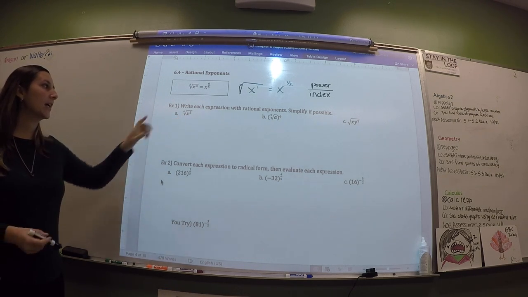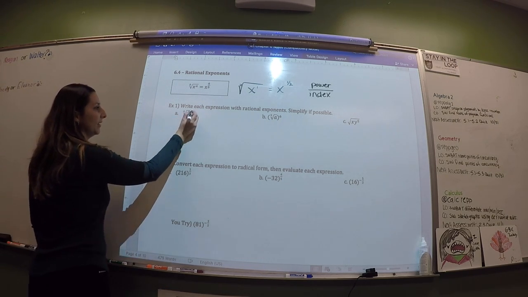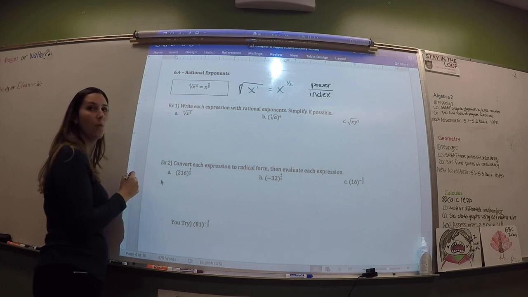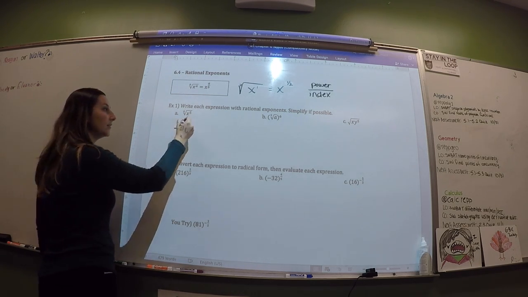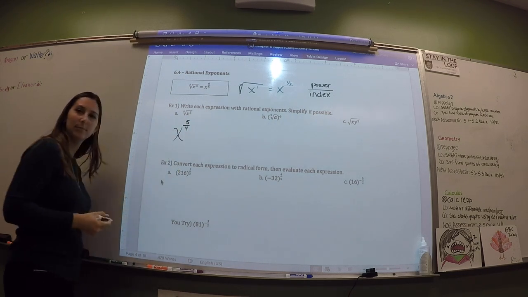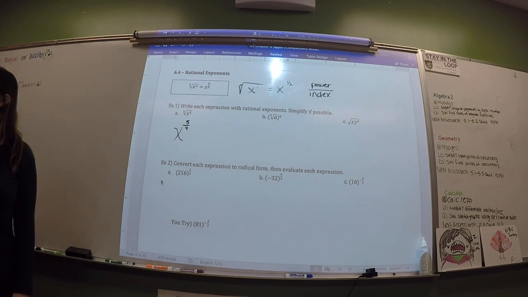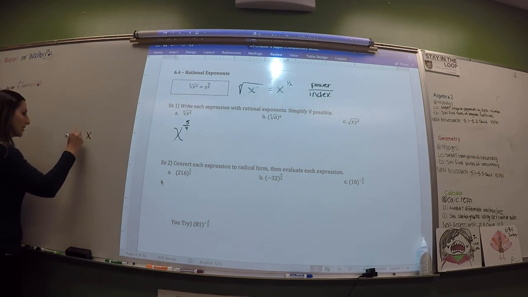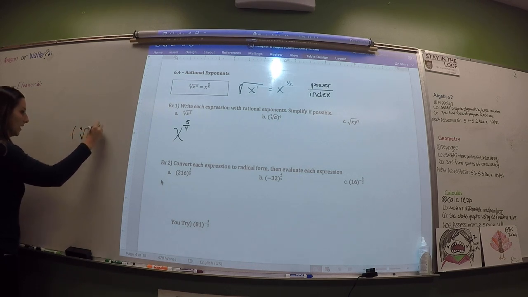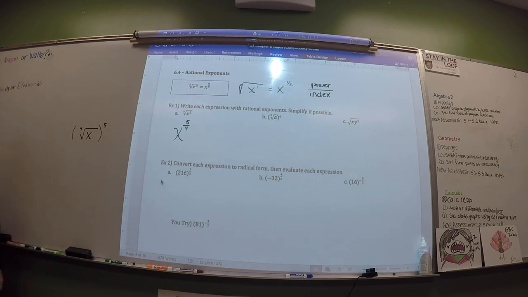So in here, we have an x, and it has a power of 5 and an index of 4. So this is going to be x to the 5 over 4 power. Ta-da! It looks so ugly. Now, I know. Now, just a side note, you could also write this like this. It's important to know both.